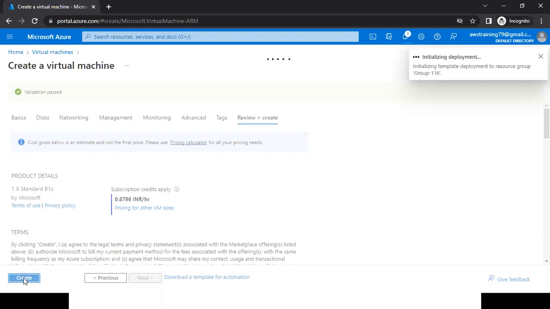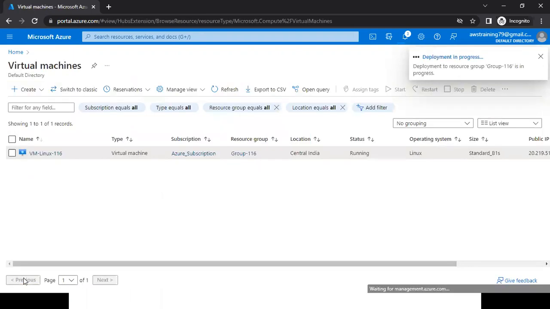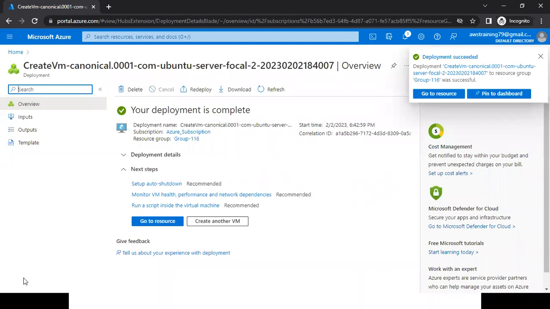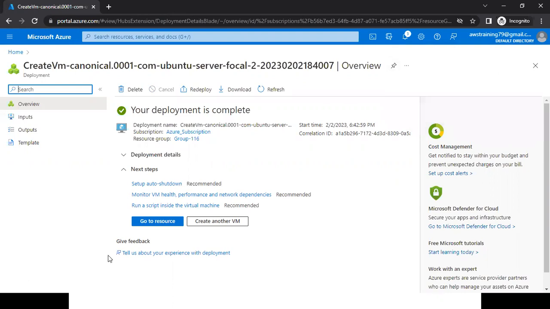Taking some time. Still in process. Done. Go to resource.